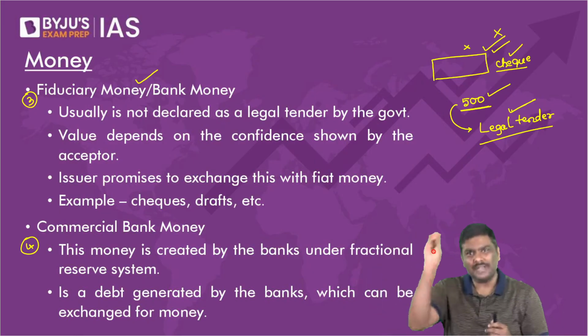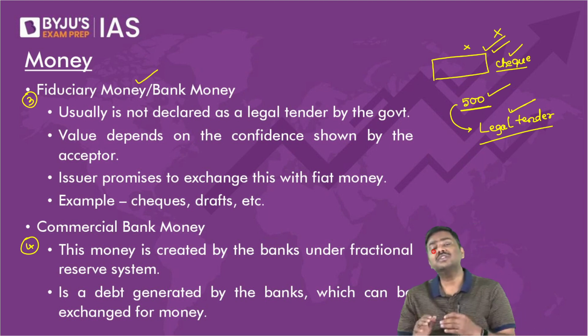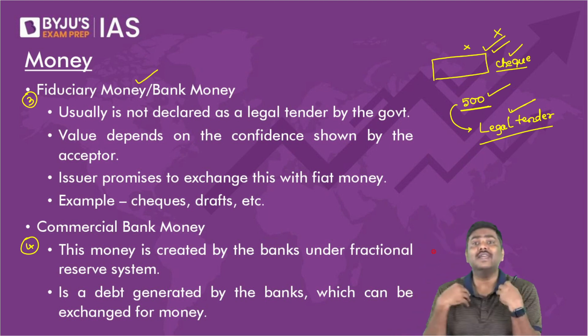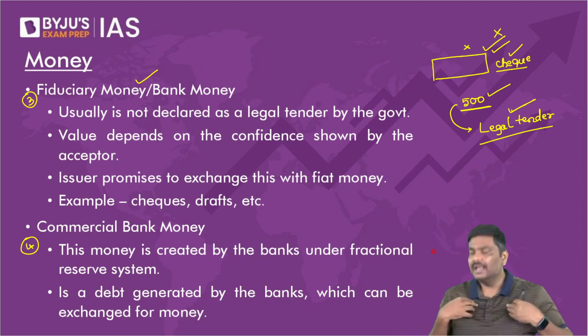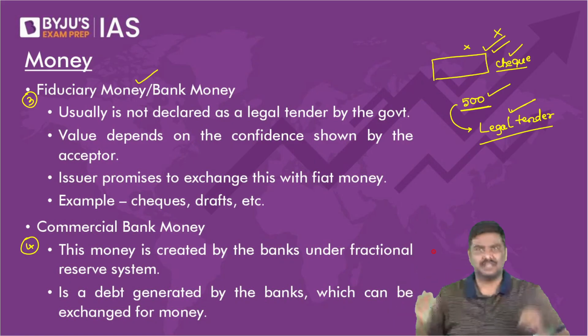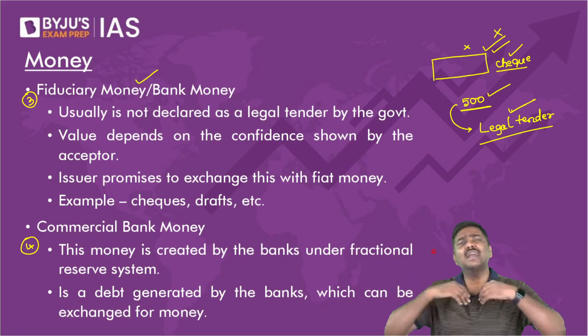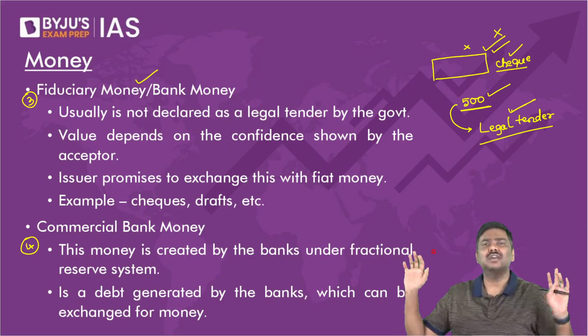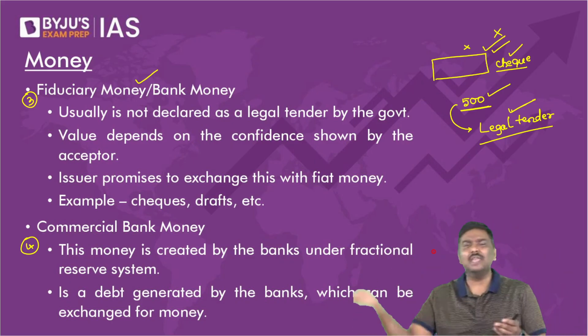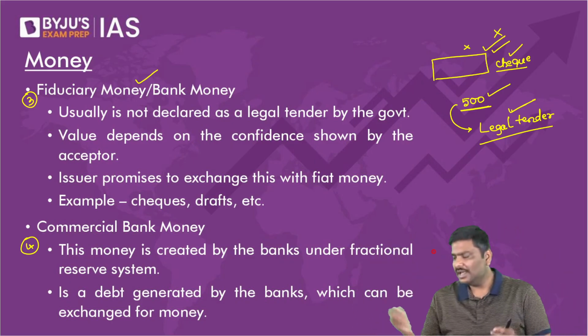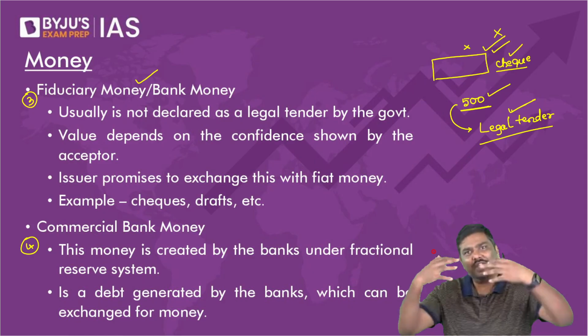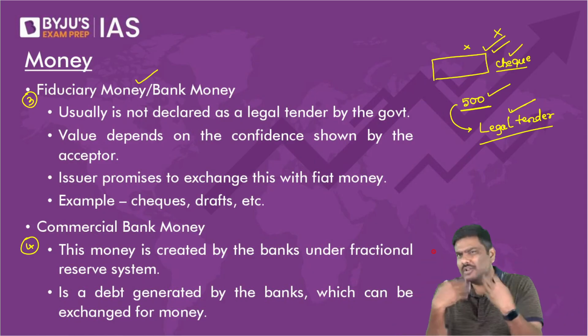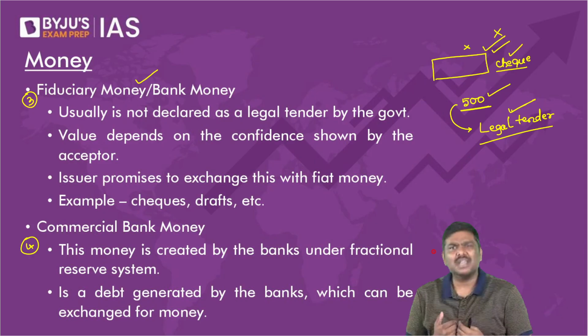You will accept in certain cases because you have very high confidence in the buyer. Meaning, if both of us are neighbors, if both of us are involved in a lot of transactions, day in, day out, and we keep on buying from each other, in such cases, because you have very high confidence in me, will you not accept the payment in the form of a check? Of course, yes.